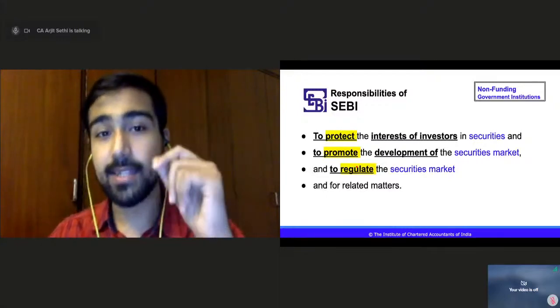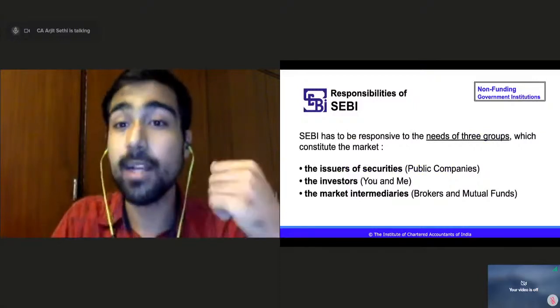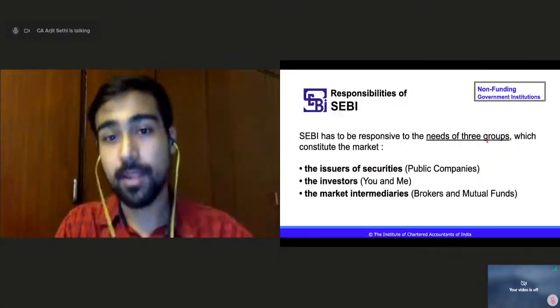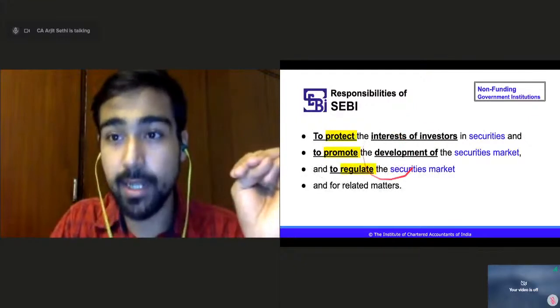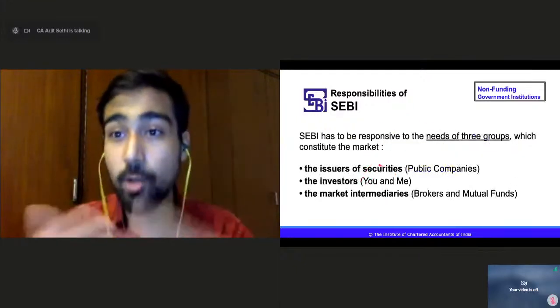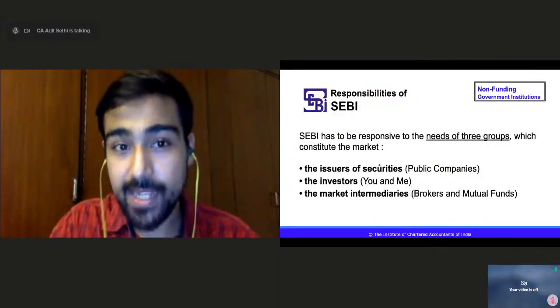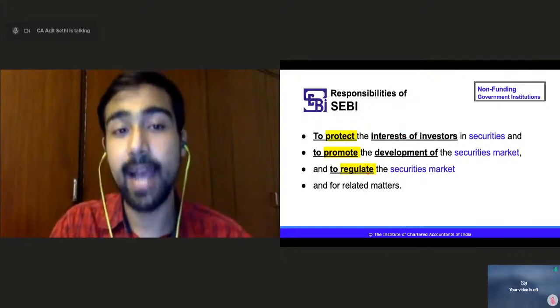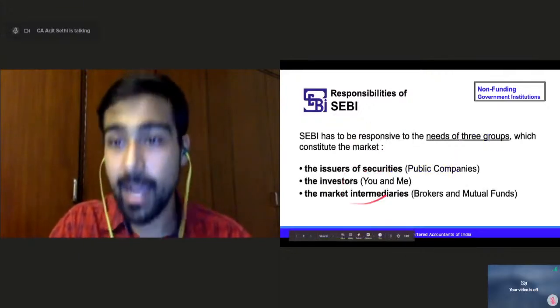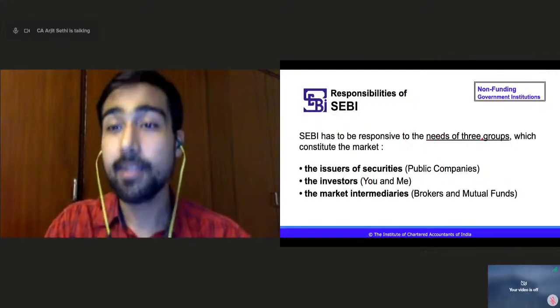Now SEBI has to be responsive to the needs of three groups. Based on these responsibilities, it has to take care of three types of groups of people in the securities market, right? It has to take care of the needs of three groups.